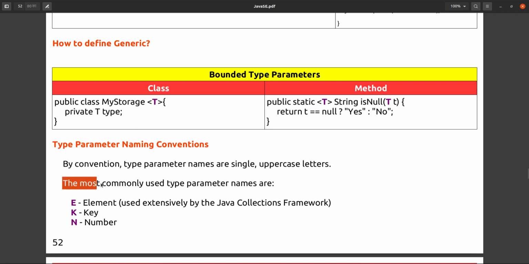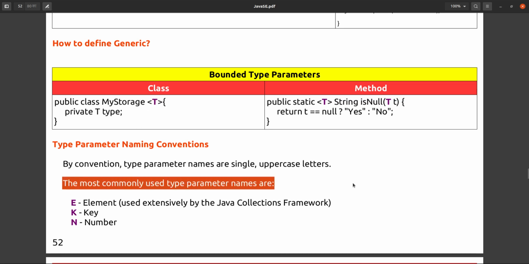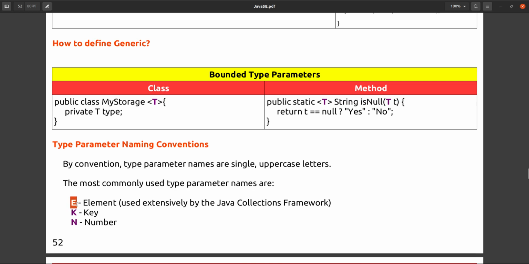The most commonly used parameter names: suppose E. If we are using E, we can say it is an element, an element of an index. If we want to create an array of a generic type, we can create it like that also, because we can store any type of element in it. So E stands for element.